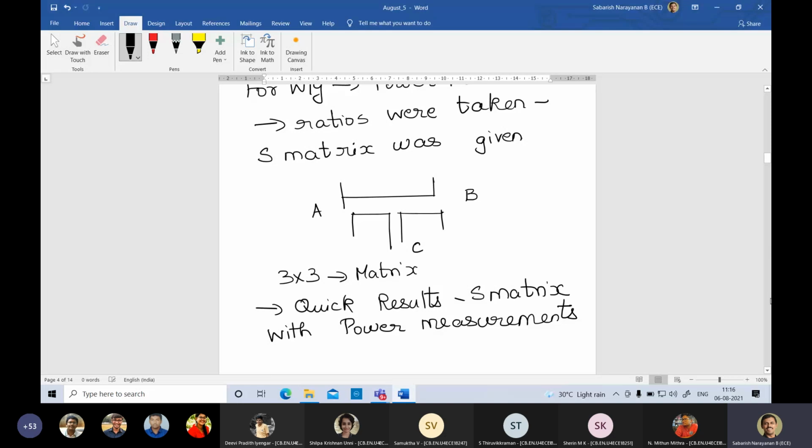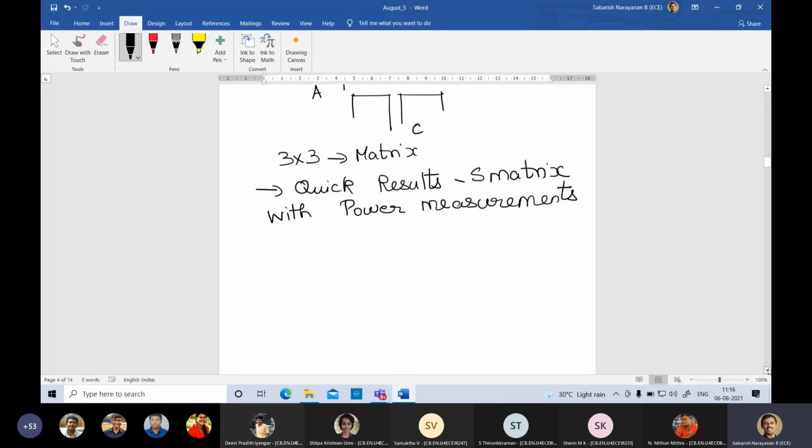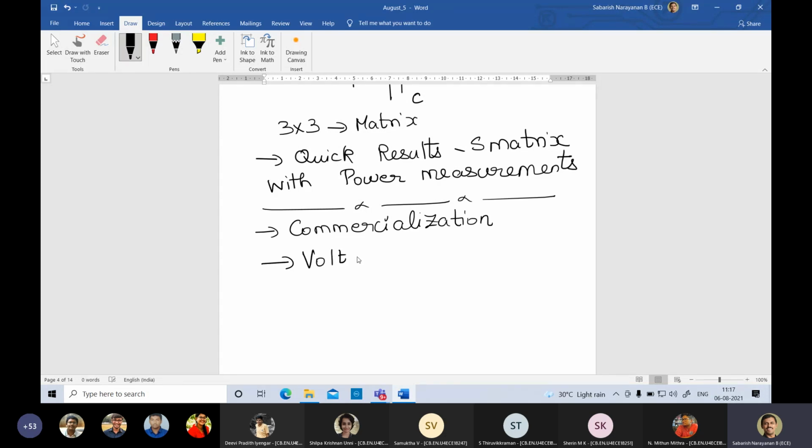Right. But when did things change? After the World War, when they wanted to make more devices, when they saw that high frequency was very much attractive, when it came to other devices, when it came from the commercialization aspect, commercialization means developing applications for common man, right? Voltage idea was required.